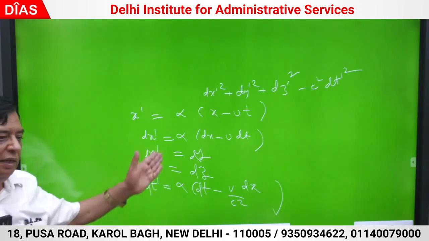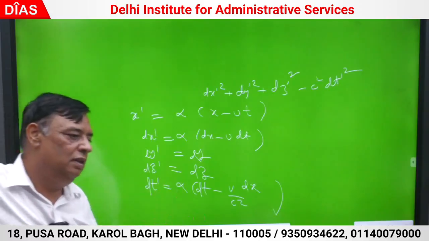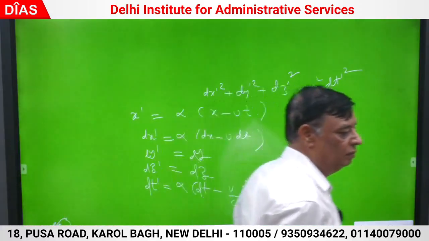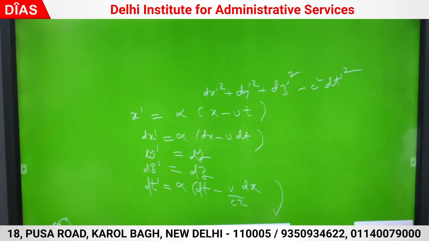Square it, exactly the same way, just check; this will be Lorentz invariant. But you will check this way: dx dy dz dt will not turn out to be dx dash dy dash dz dash dt dash. So one class I am telling you, just keep thinking and tell me tomorrow why. When you squared these, ds square, that is dx square plus dy square plus dz square minus c square dt square, will turn out to be invariant.